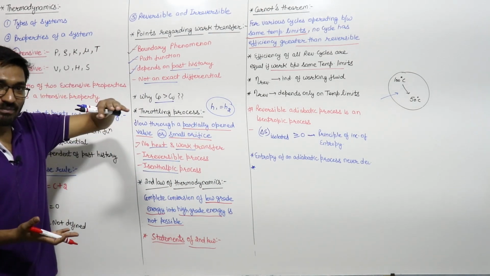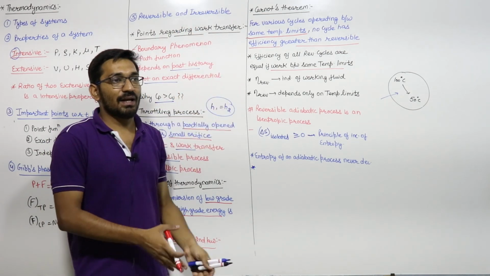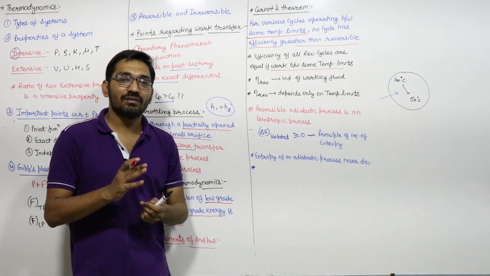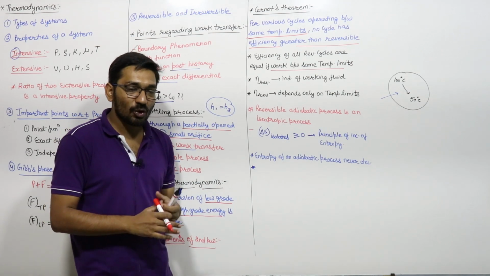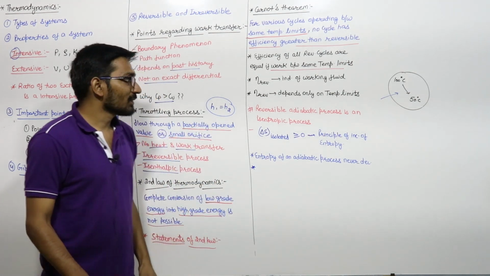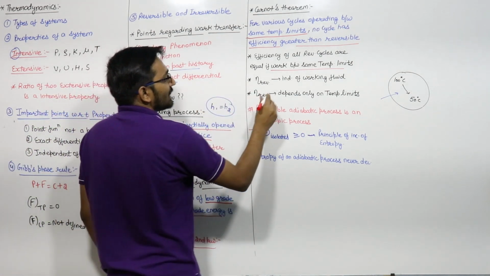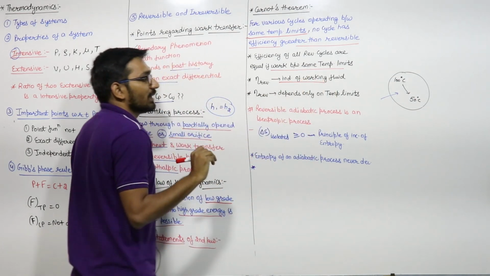If you have the same temperature limits, let us say 100 degrees Celsius and 50 degrees Celsius, and you operate a number of reversible cycles in that, the efficiency of all the reversible cycles will be the same. That means the reversible cycle efficiency is independent of the working fluid.